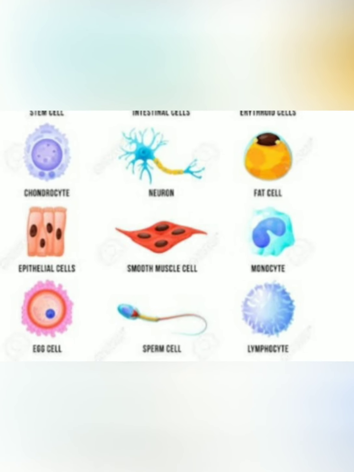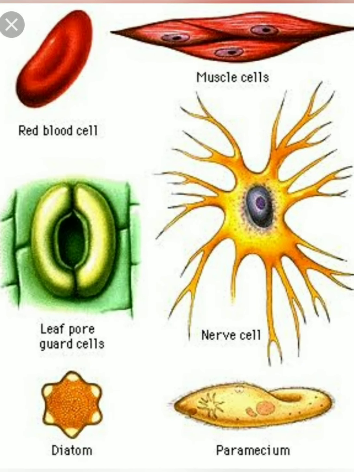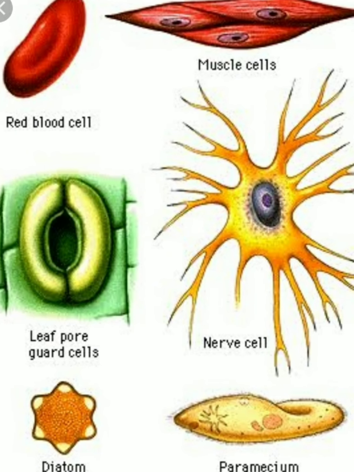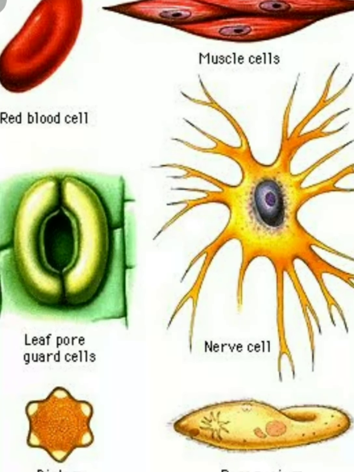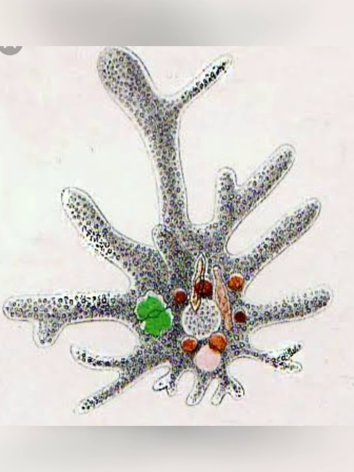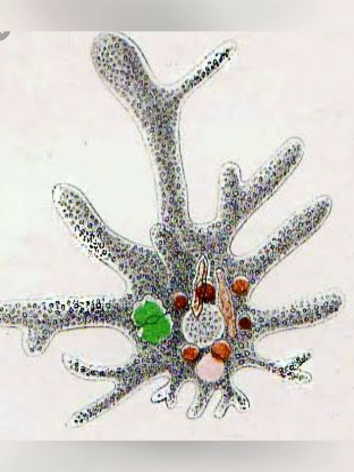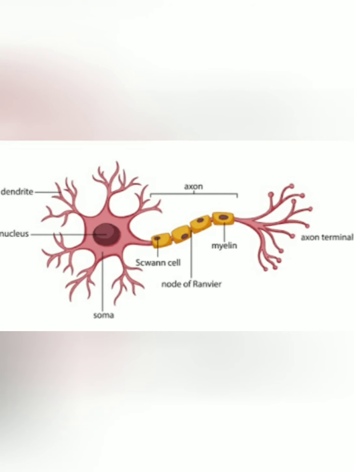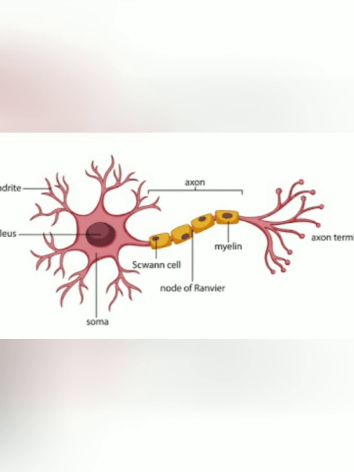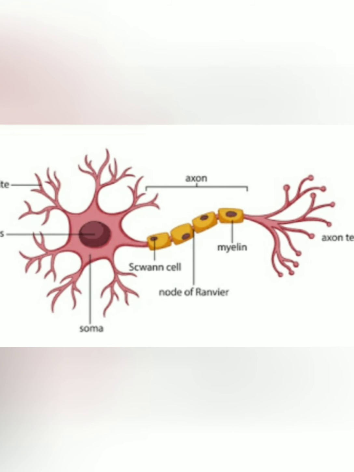Okay, so the shape and the size of the cells are related to the specific function they perform. Some cells like amoeba have changing shape. You can see the picture here, amoeba, it has got the changing shape. It can change the shape. And in some cases, the cell shape could be more or less fixed and peculiar for a particular type of cell. For example, nerve cell has a typical shape.